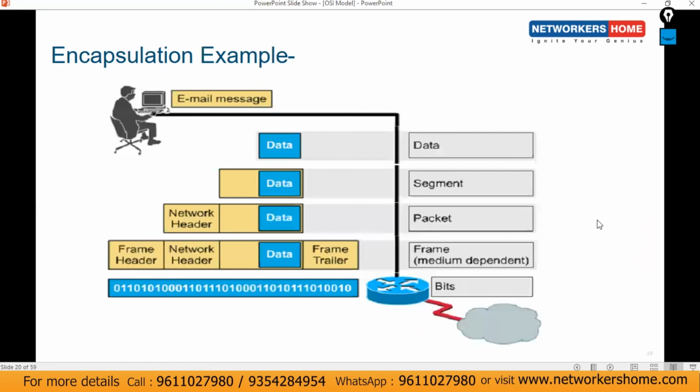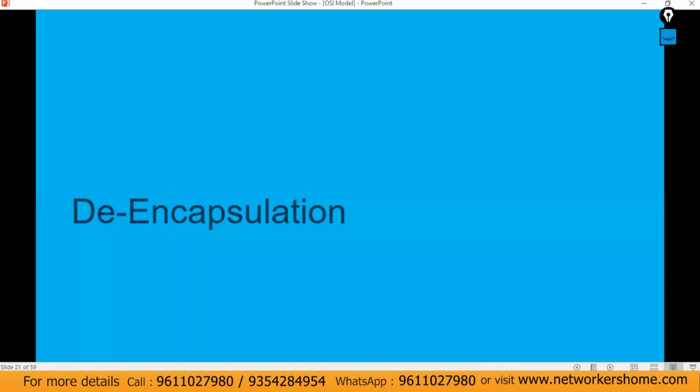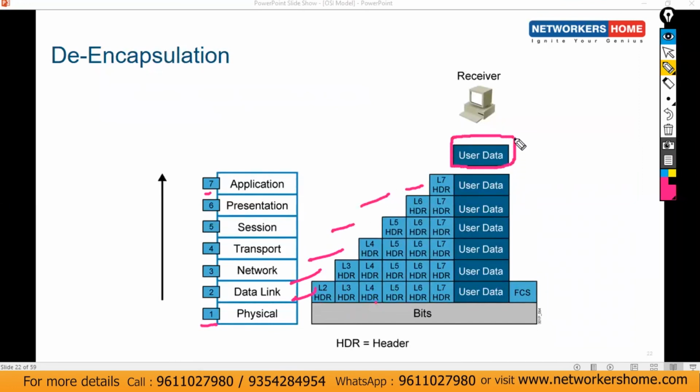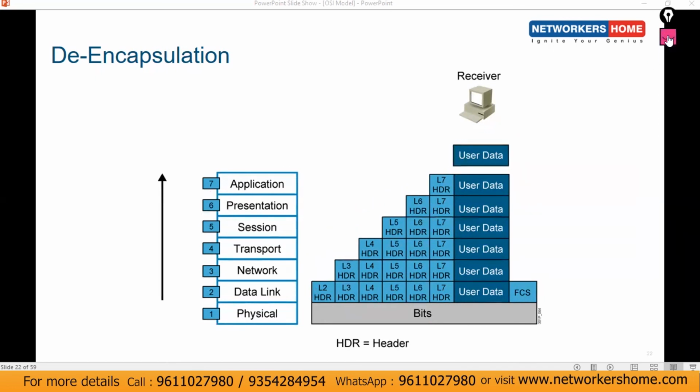And then next is de-encapsulation. De-encapsulation goes from bottom to up, from the L1 to the L7 layer, and it will remove the headers one by one. First we'll remove L2, then L3, then L4, then L5, then 6, and then 7. And finally, the receiver will receive its data here. So this is all about the de-encapsulation process. About the encapsulation and de-encapsulation process, we will discuss in depth in the upcoming session. So that is all about data flow here.